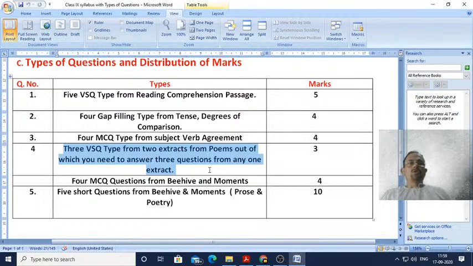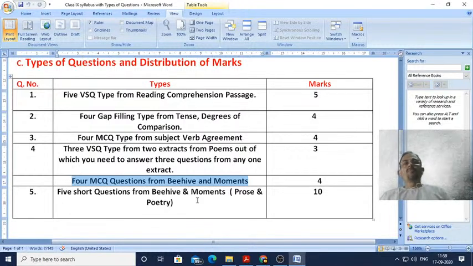Okay, so now let's move on to question number 5. Question number 5 will be 4 MCQ questions from Beehive and Moments. 4 multiple choice questions will be given from Beehive and Moments. Each question will comprise of 1 mark, so a total of 4 marks.